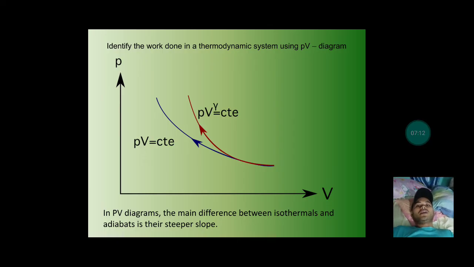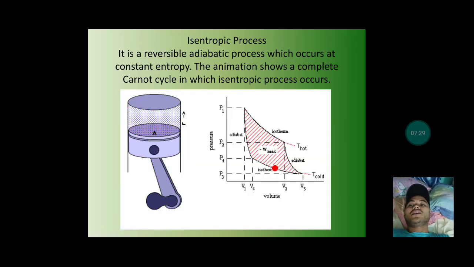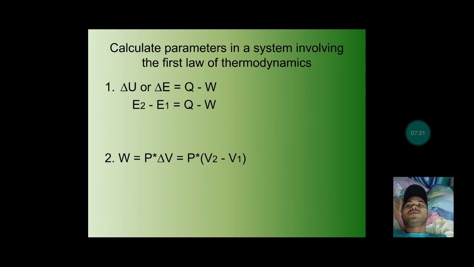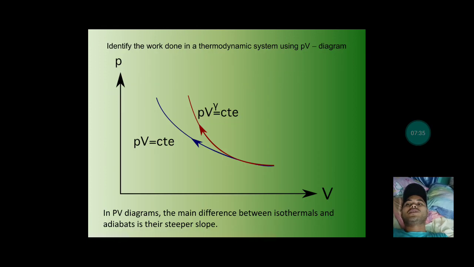There is no heat transfer in the system, and it is depicted by a steeper curve or steeper slope. So that is adiabatic. Those are the thermodynamic processes.